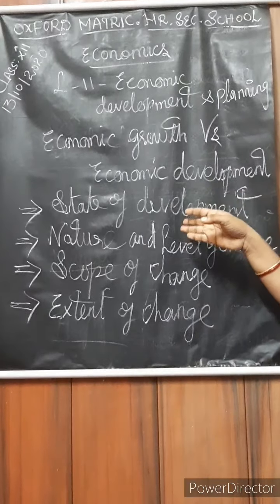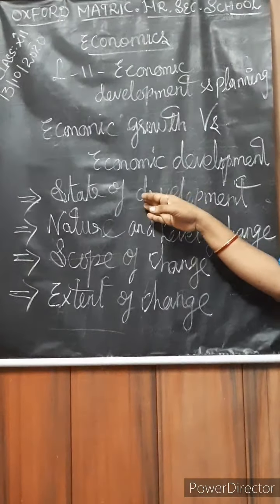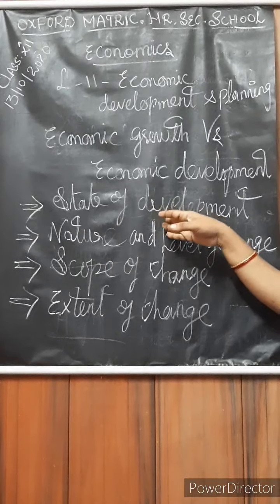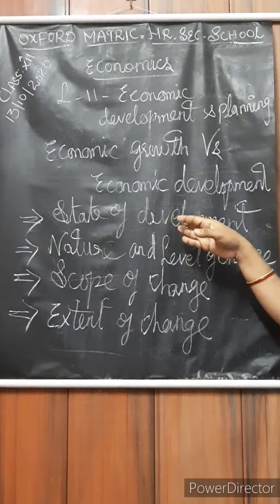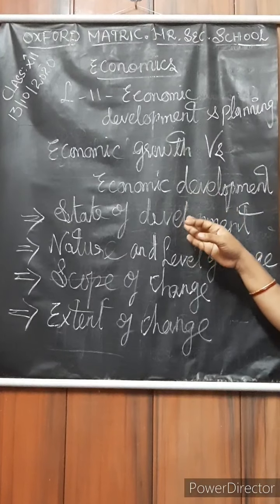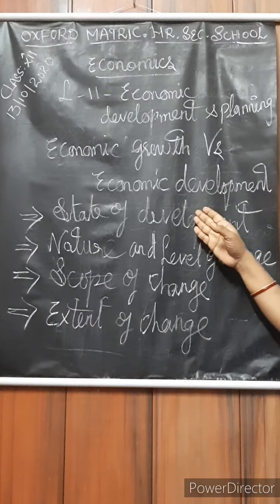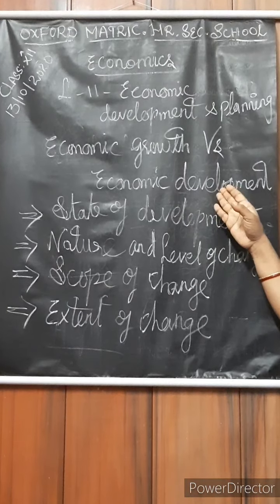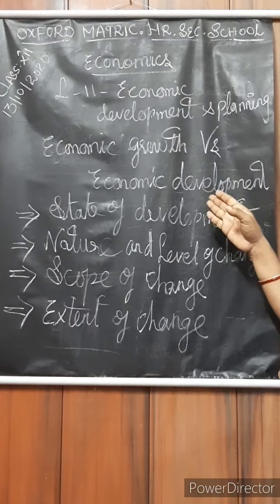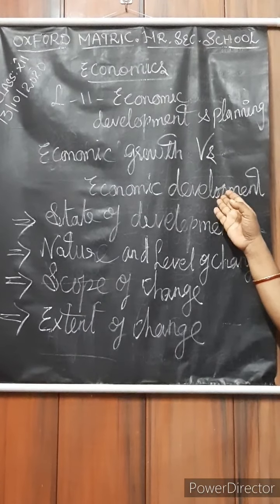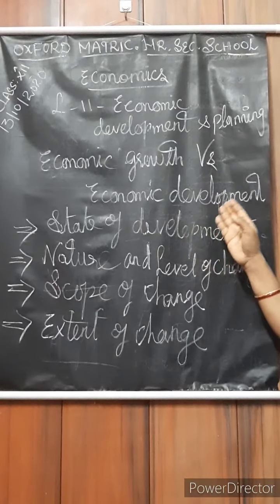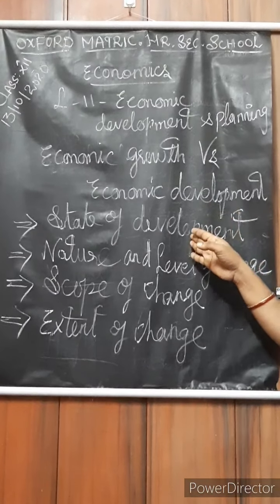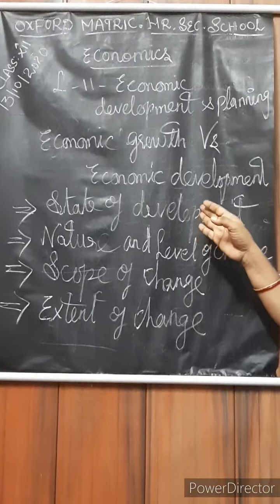Economic growth deals with the problems of developed countries. In the state of development, economic growth defines only the developed countries. But economic development deals with the problems of the underdeveloped countries. State of development, how do we denote it there?